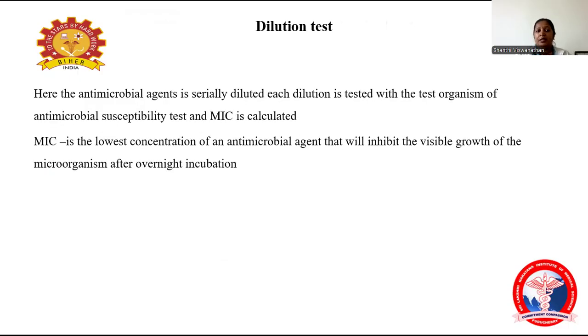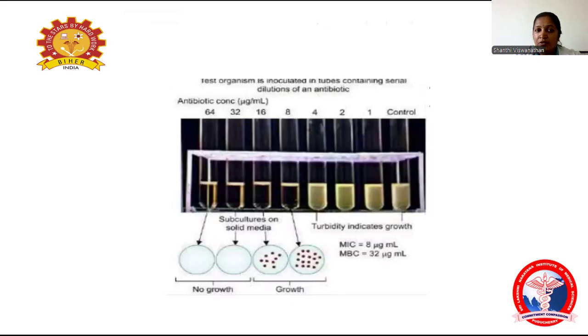Coming to the dilution test, here the antimicrobial agent is serially diluted, and in each dilution the test organism is inoculated, the antimicrobial susceptibility test is done, and the MIC is calculated. The MIC is nothing but the lowest minimum inhibiting concentration of the drug. It is the lowest concentration of the antimicrobial agent that inhibits the visible growth of the microorganism after overnight incubation. So this is how they perform an MIC.